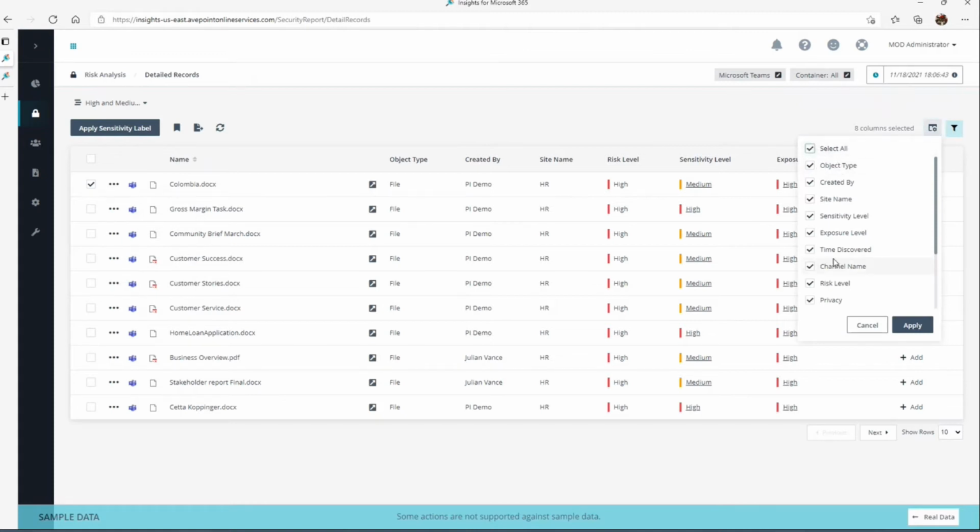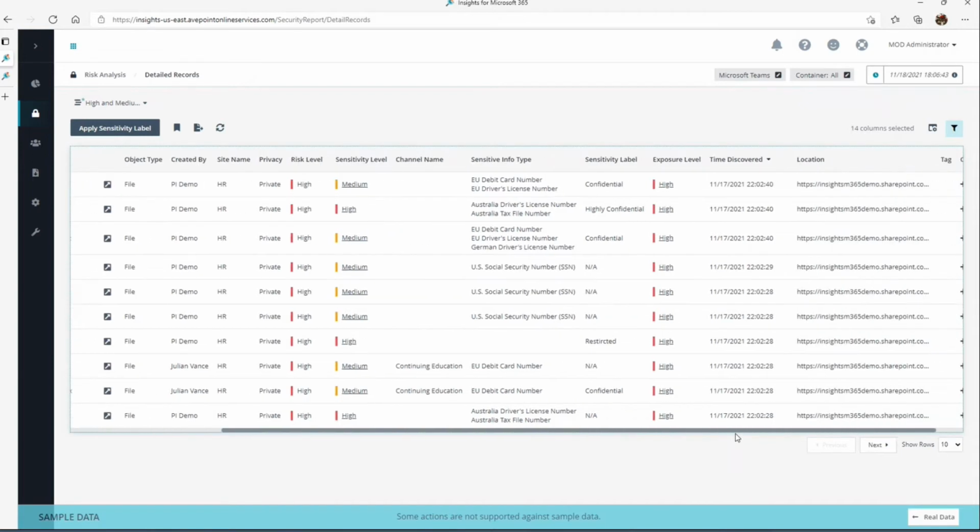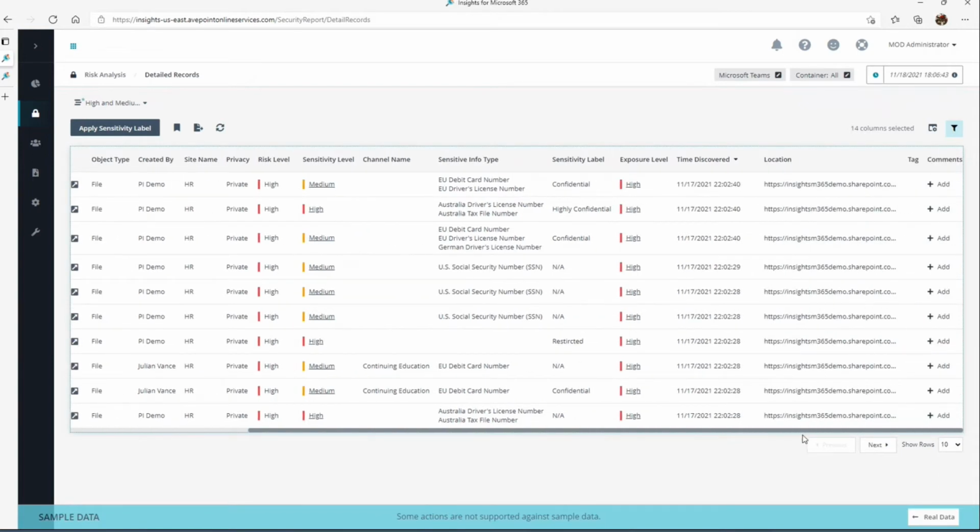Now, if I wanted to actually see more information, let's take a look at additional columns that are available to me. So, time discovered. When did Insights discover this information? Channel name, location, tag, any comments that have been applied. I can turn those columns on and get even more information that can be available for me to consume there.